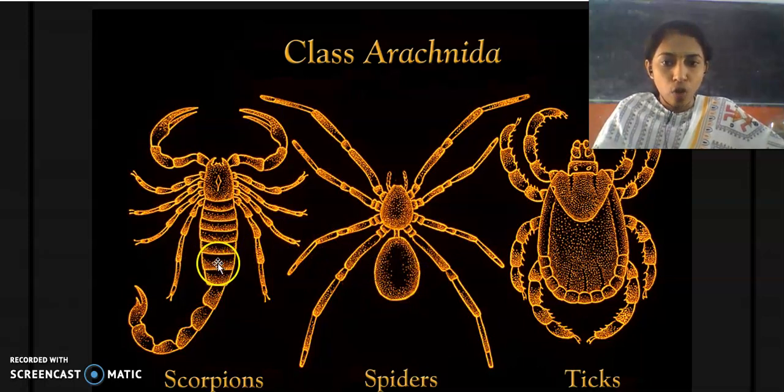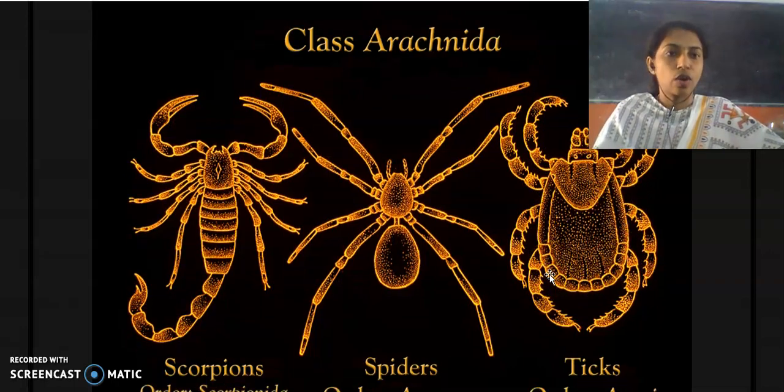And in case of scorpions, this region is the prosoma or cephalothoracic region and here you can find the abdominal area or opisthosoma. And in case of ticks, here it is the cephalothoracic region which is the prosoma and this is the abdominal area which is called opisthosoma.